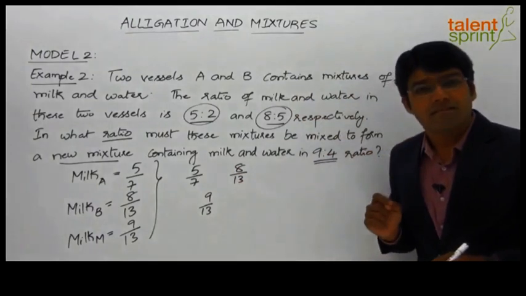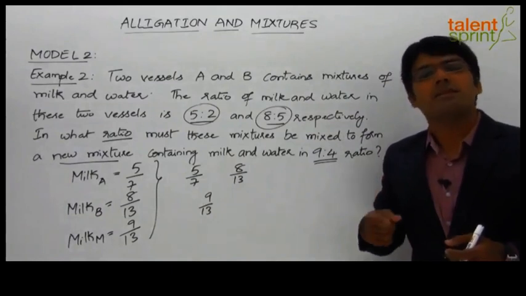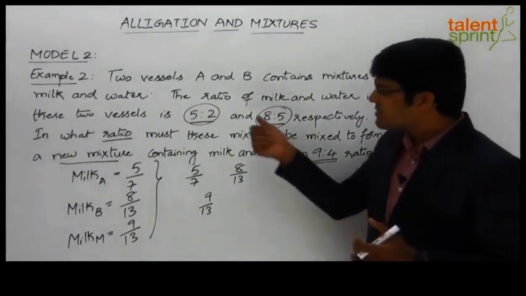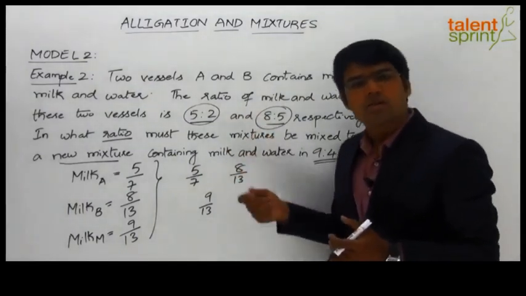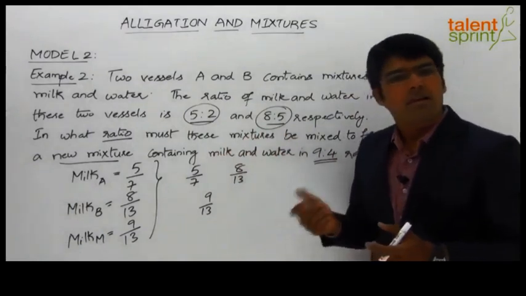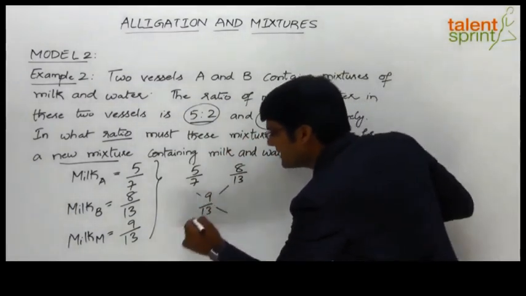As you can compare, here we have got the strengths of milk in terms of fractions, whereas in example 1, where we discussed a question on zinc and tin alloy, the strengths were given in terms of percentage. So the strength or the value can be given either in terms of ratio, where we can get the individual fractions, or directly in terms of percentages. So we can simply work on the strengths and apply the alligation rule to get the ratio. By taking the cross differences here, we get the final answer.